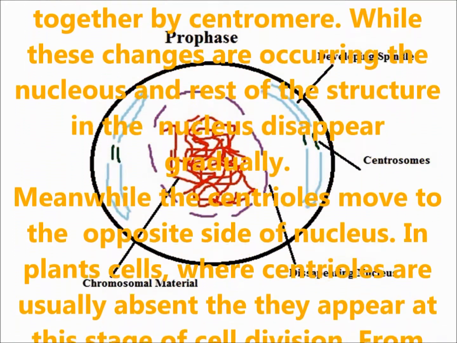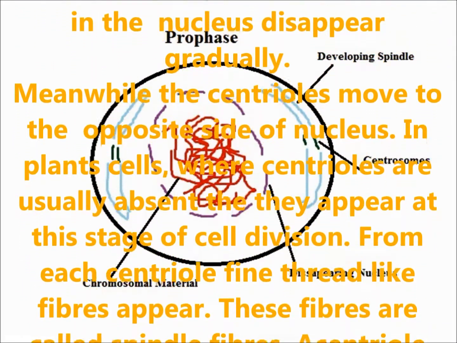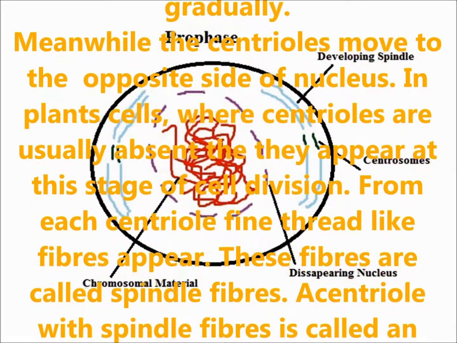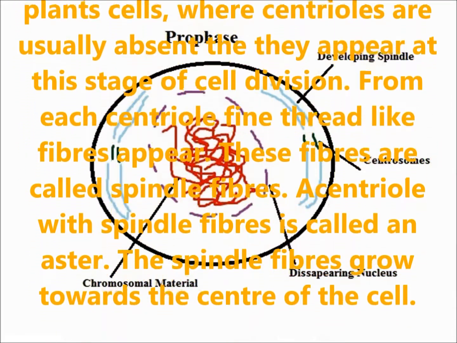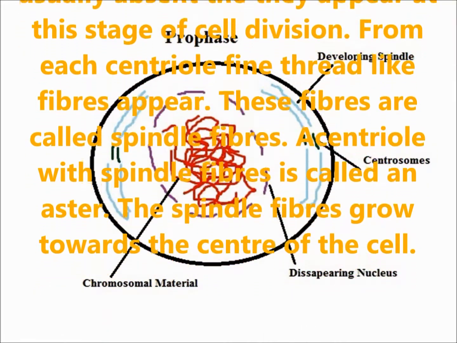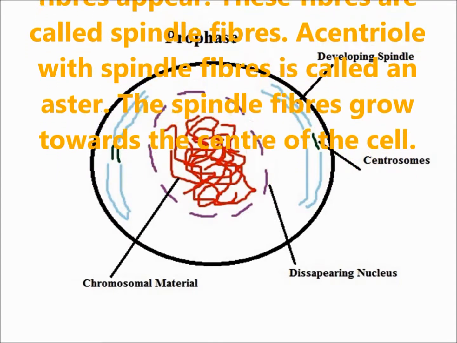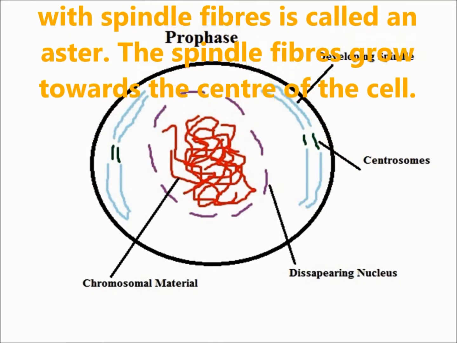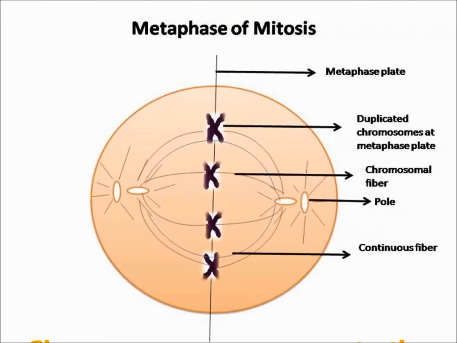Meanwhile, the centrioles move to the opposite sides of the nucleus. In plant cells, where centrioles are usually absent, they appear at the stage of cell division. From each centriole, fine thread-like fibers appear. These fibers are called spindle fibers. A centriole with spindle fibers is called an aster. The spindle fibers grow towards the center of the cell.